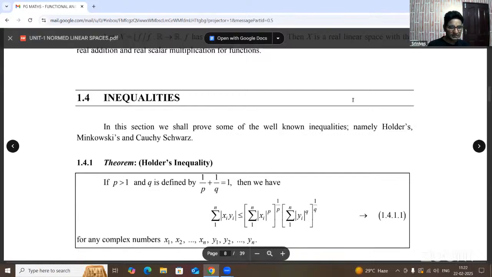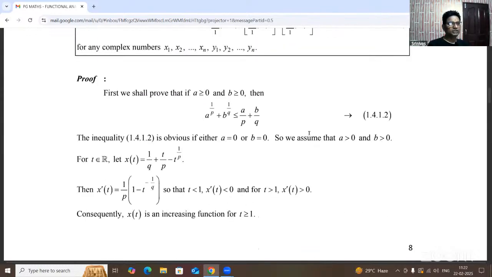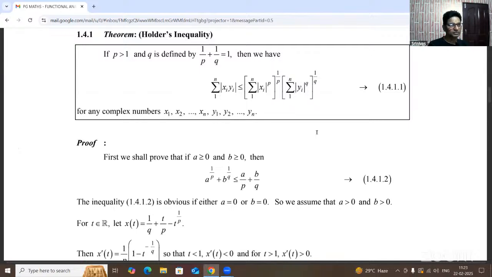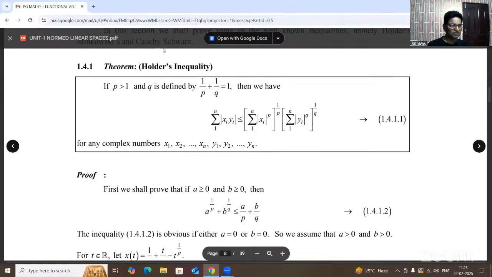First of all, the Holder inequality, where p is greater than 1. There are three types of inequalities mentioned here.